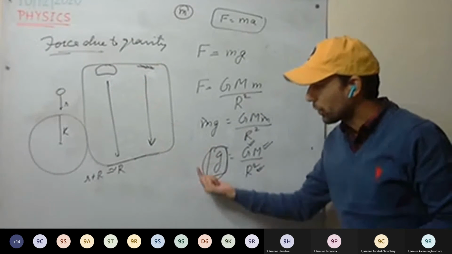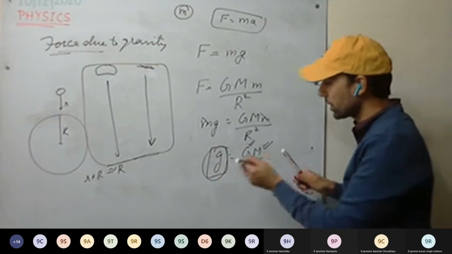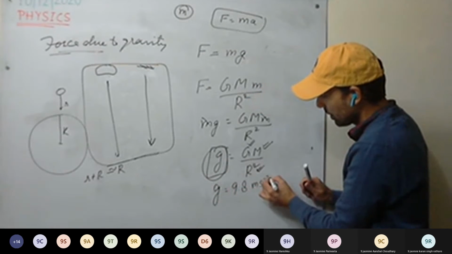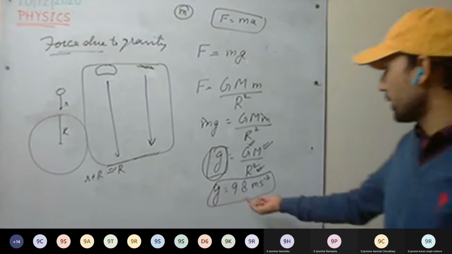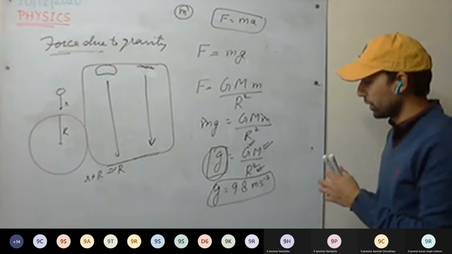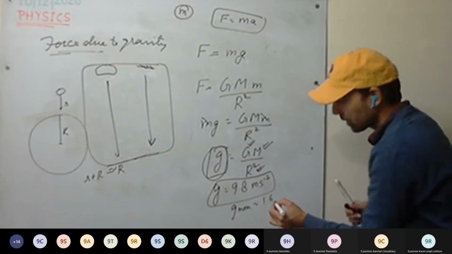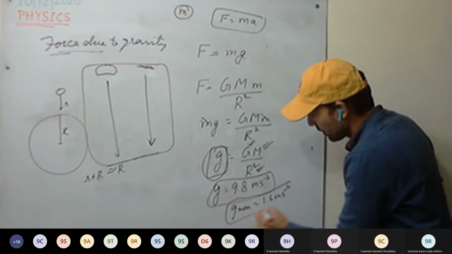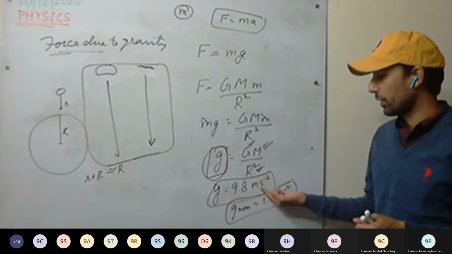So for a particular planet, the acceleration due to gravity remains constant. So for Earth, what is the value of g? 9.8 meter per second square. Is this the acceleration due to gravity on Earth? You can as well calculate using this formula. Acceleration due to gravity on Moon will be how much? It is 1.6, I think. 1.6 meter per second square. So acceleration due to gravity on Moon is 1/6 of the acceleration due to gravity on Earth.